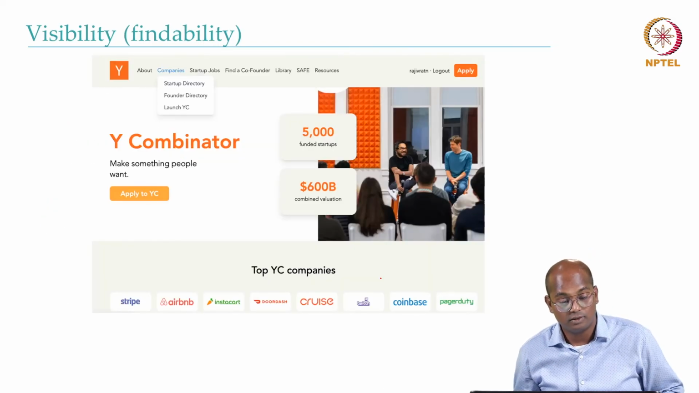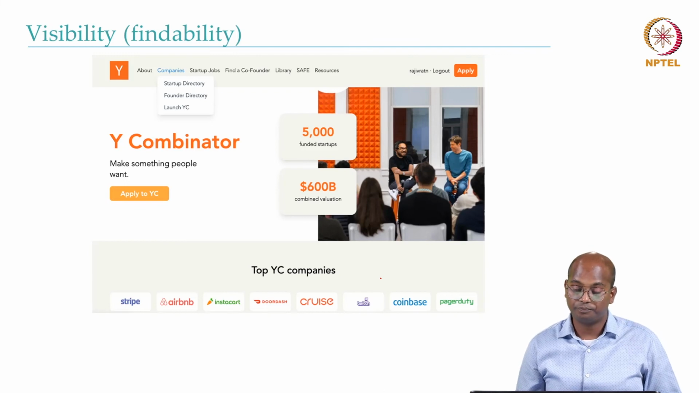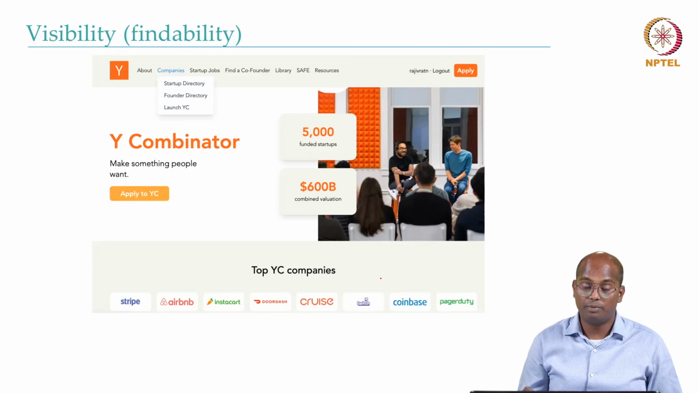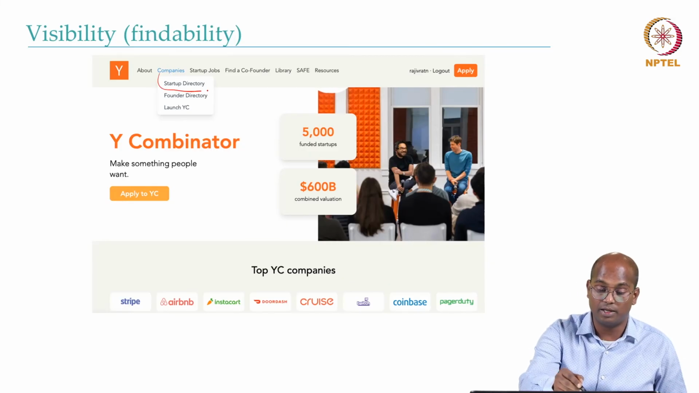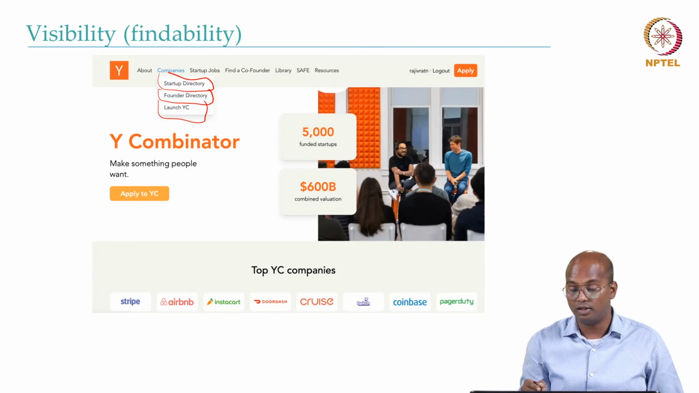Like in this case, this is the website of Y Combinator. This is one of the top investment companies, you can say, which invests in startups. Here there are a few kinds of people participating, like the Startup Directory, which is the founder directory, and Launch YC, and so on.